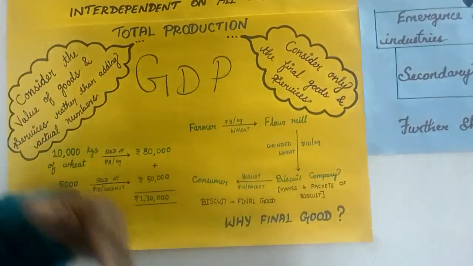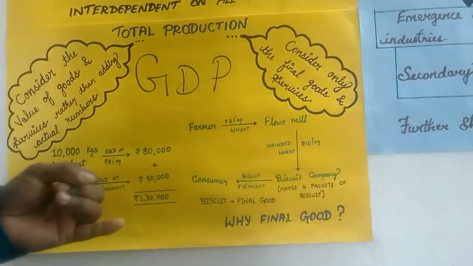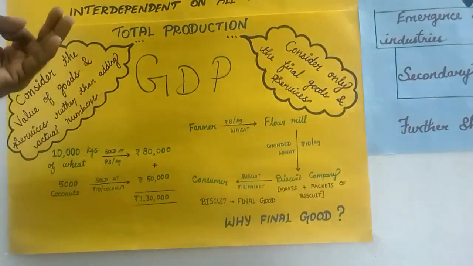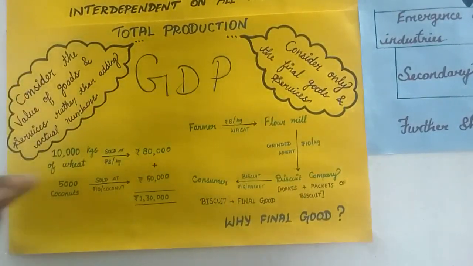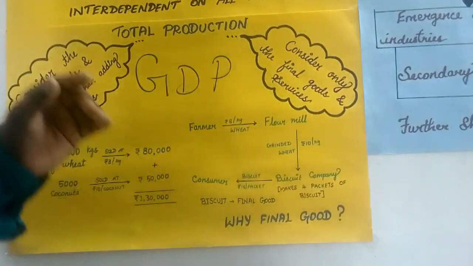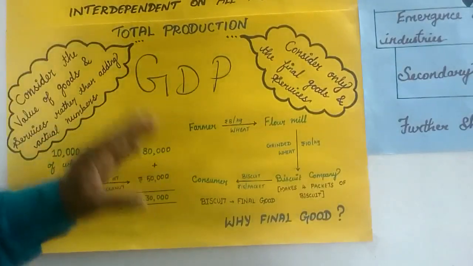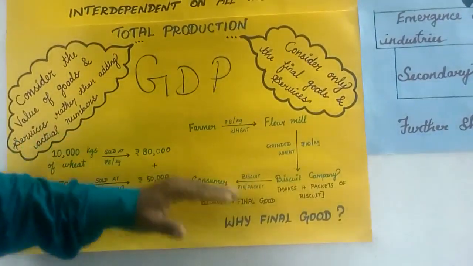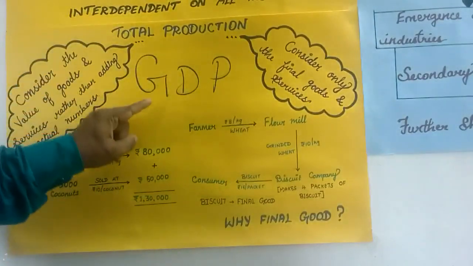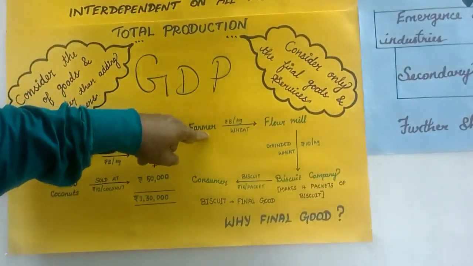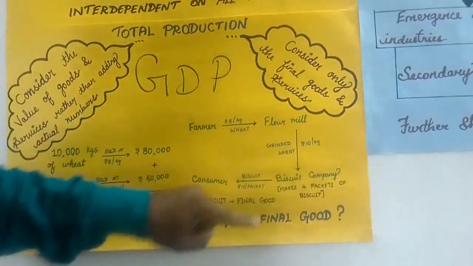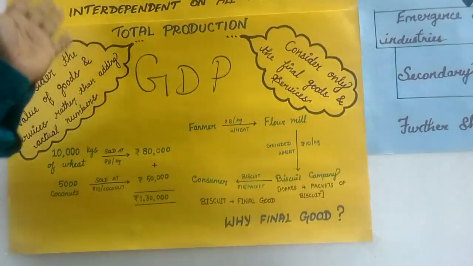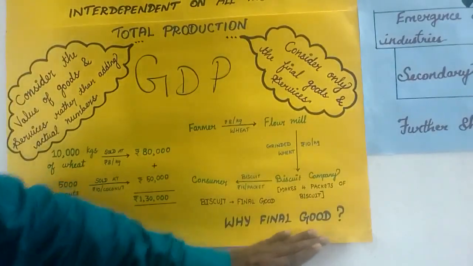The biscuit company adds some ingredients, called intermediate goods, like sugar, ghee, oil, salt, and many other ingredients, and finally fixed the price at 15 rupees per packet. He produced 4 packets from 1 kg of wheat flour. This is the way goods are valued, because if you calculate 8 rupees by the farmer, 10 rupees for wheat flour and the remaining 50 rupees, it goes wrong. Therefore we should always calculate the final goods and services.